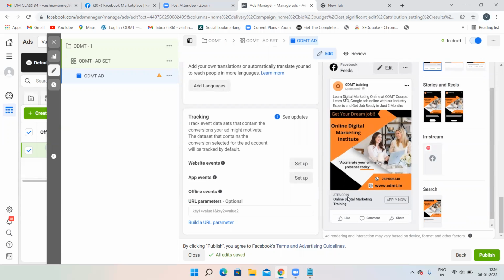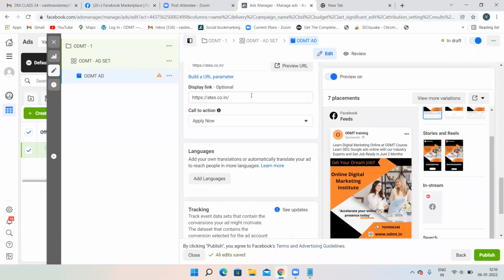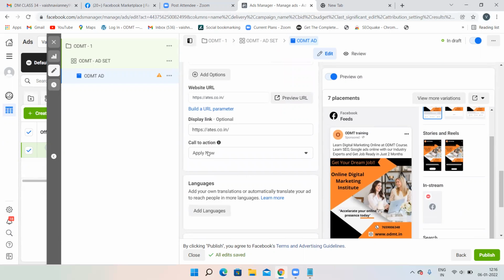See, it is appearing over here, atas.co.in. If you display, then it will appear. Otherwise, it will not appear. When they click on apply now, they'll directly land on your website.